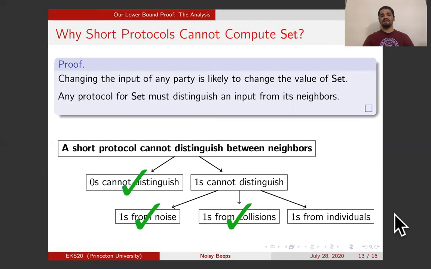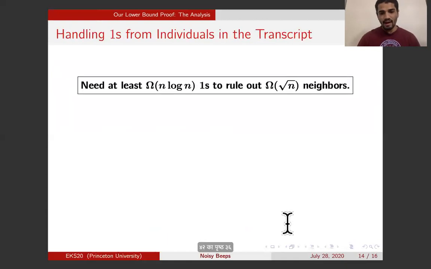Now, there's one last case, which is the ones that are coming from individuals. These are the ones that are in rounds where exactly one person is beeping a 1, and therefore the channel gives a 1. After analyzing the zeros, I know that still there are a constant fraction of the parties that have root n neighbors remaining. And I claim that to rule out these root n neighbors for the constant fraction of the parties, you need at least n log n rounds with 1s.